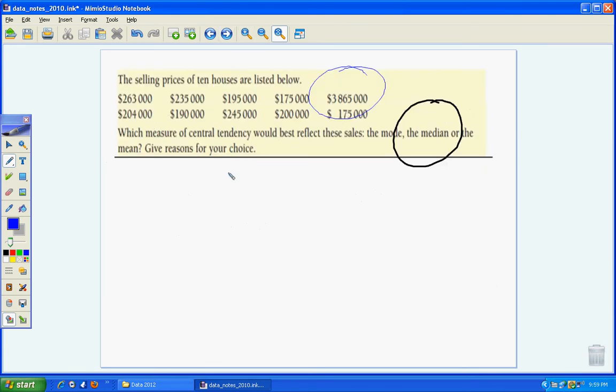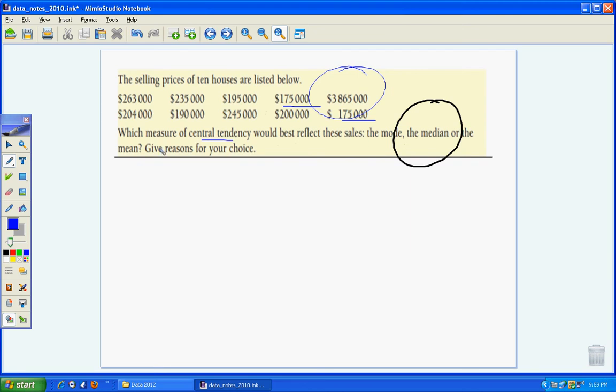In this next one here, we've got the selling of the 10 houses. And which one would be best, the mode, the median, or the mean? Well, we're looking here at the mode, and there's 2 scores that are the same. So the 175 would be the mode. If you look at that, it's not going to be a very good representation of the centrality of the scores, the central tendency.